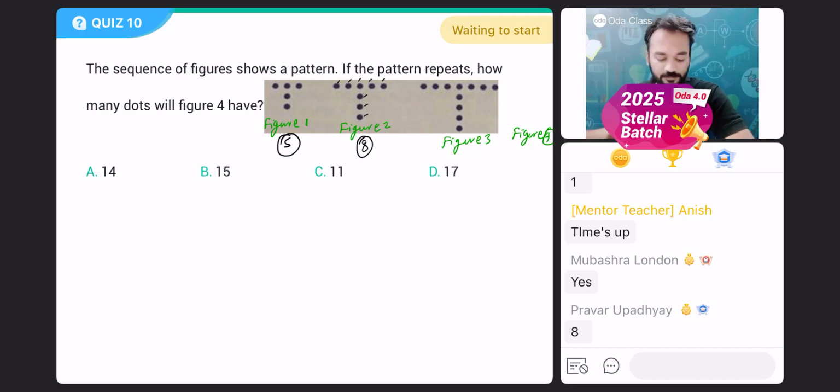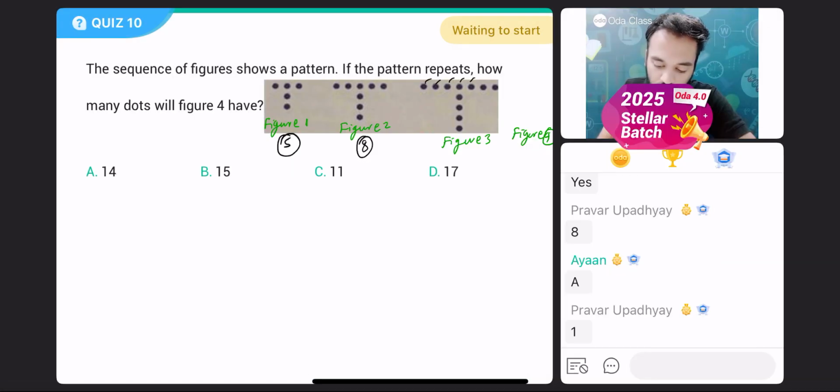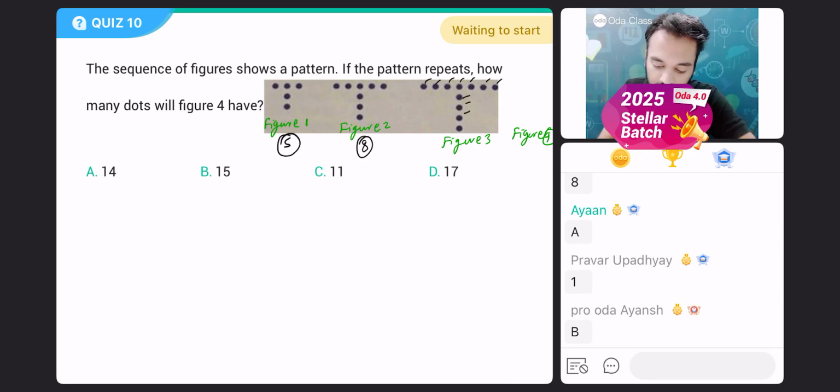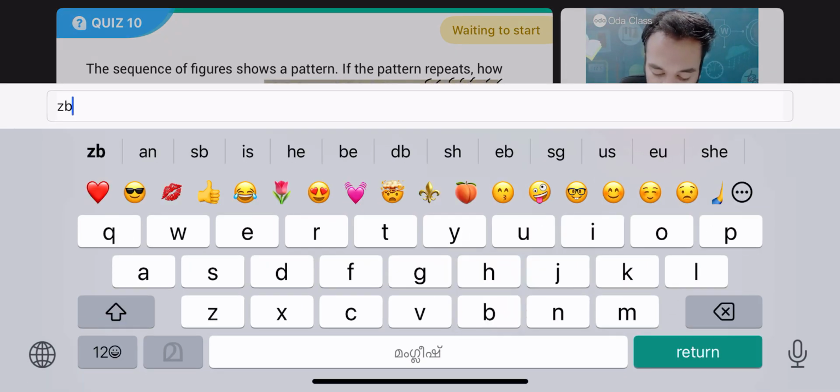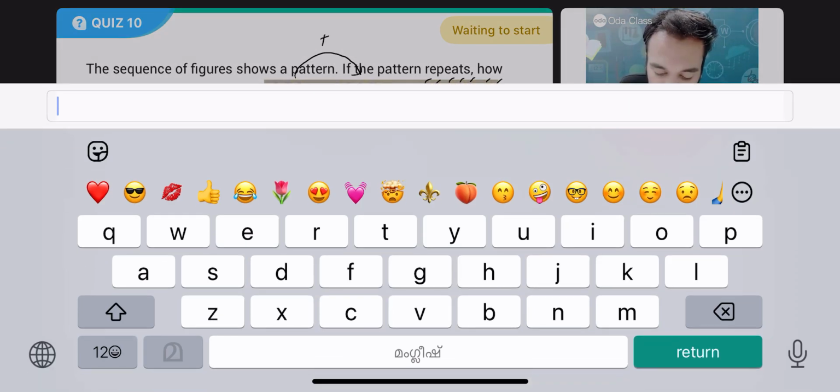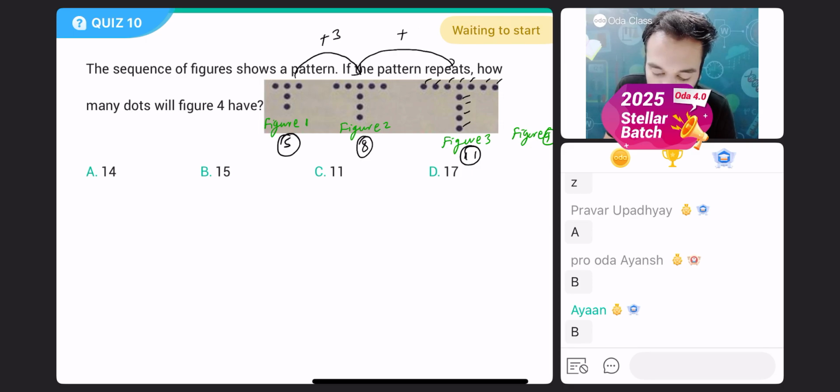Then in the next figure, figure number 3, how many dots are there? 1, 2, 3, 4, 5, 6, 7, 8, 9, 10, 11. 11 dots are there. First 5 dots, then 8, then 11. 5, 8, 11. Every time 3 dots are increasing. Yes, plus 3 dots, plus 3 dots.